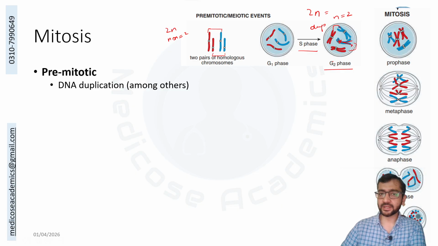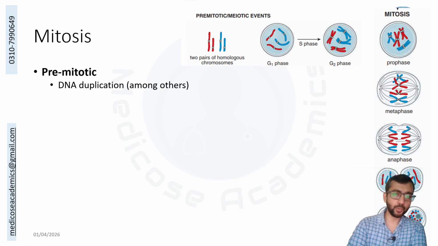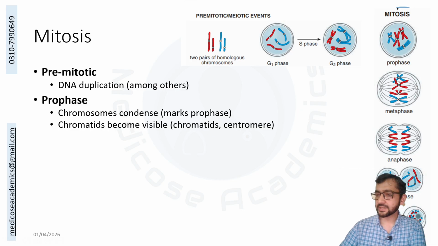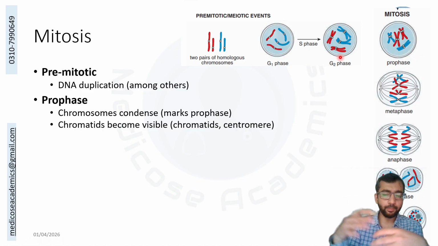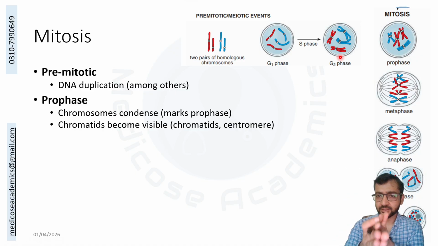At this phase, the DNA material enters the prophase. So what happens in the prophase? In prophase, the chromosomes actually condense. In the pre-mitotic phase, the chromosomes are more or less in the euchromatin phase, or at least partially open, and they now compress to the maximally compressed stage, and this is the hallmark of prophase.